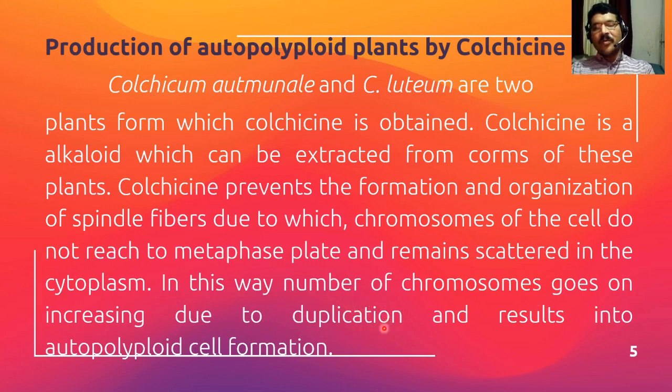So unlike our haploid and diploid cells, here you can find many similar genomes or chromosome sets in autopolyploid plants.